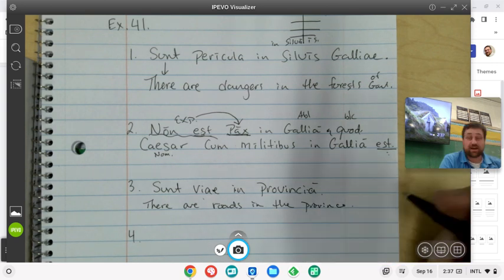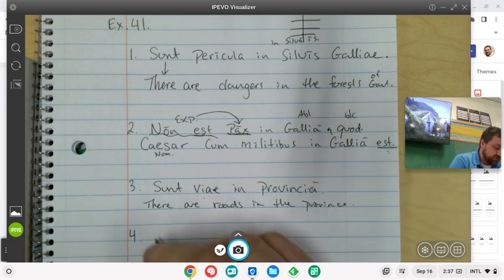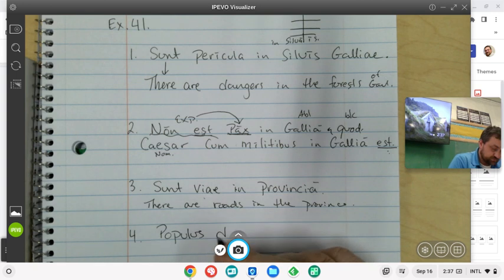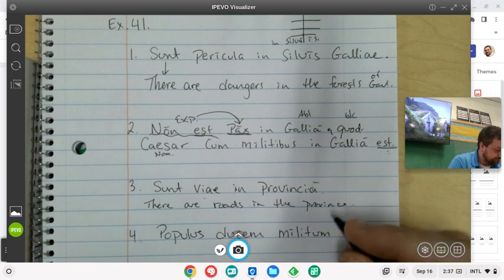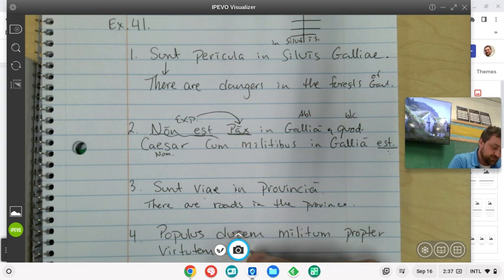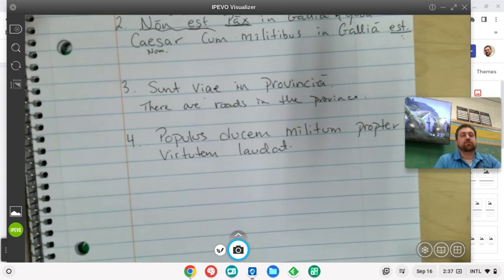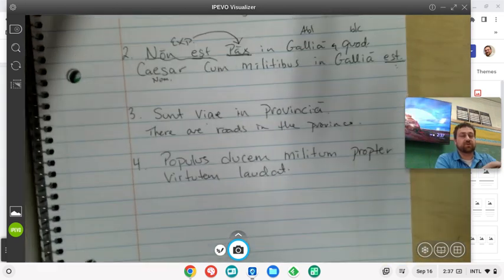And our last one for exercise 41: Populus ducem militum propter virtutem laudat.